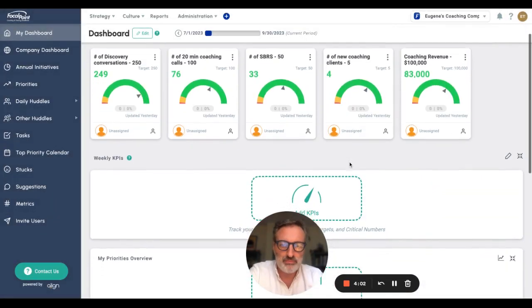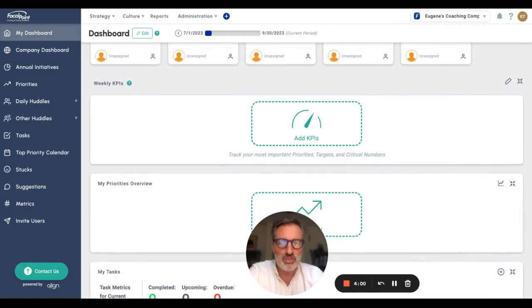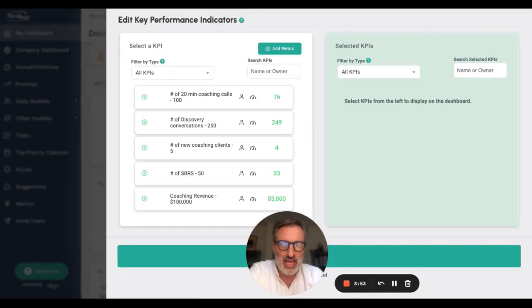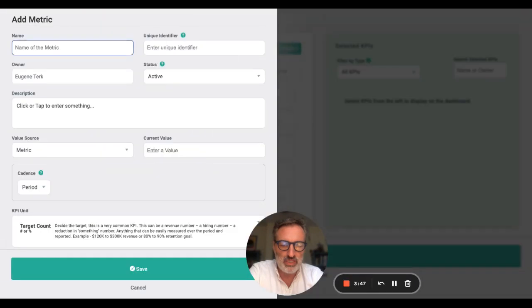So now we can see we have this new component here on my dashboard, and I can click Add KPIs. The next thing we need to do is add a metric. One of the, I understand, 10 different KRAs or metrics that you measure as part of Strong Start.